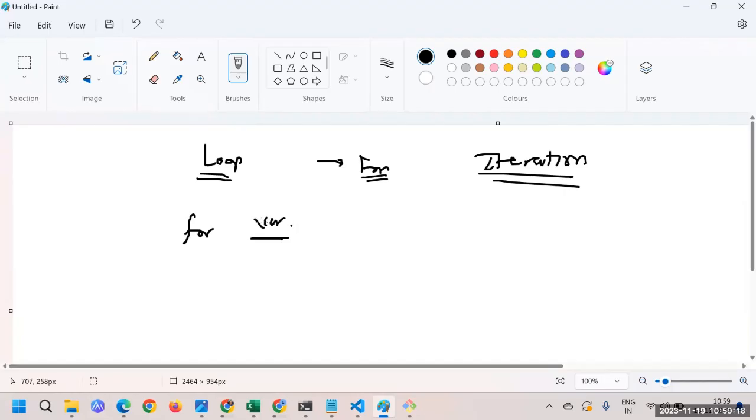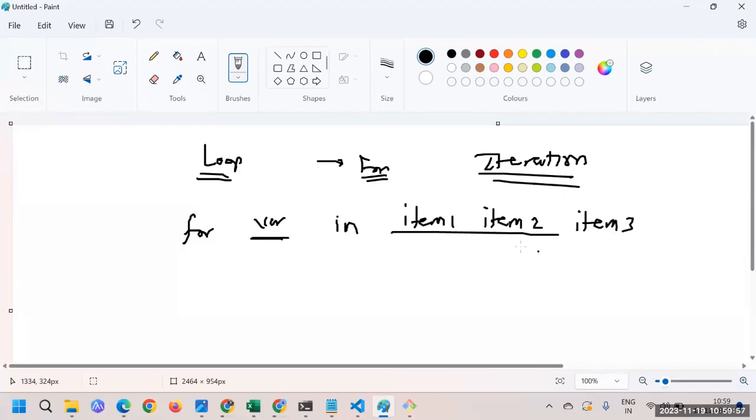So any variable name you can declare. Here maybe I'll say var, and then after that variable we say in. We are learning the syntax first. Just try to understand the syntax, then the execution is very simple. So for variable in what? How many iterations it has to perform. In case of the for loop, we have to mention the list. So we'll say item 1, item 2, item 3, like that we have a list.